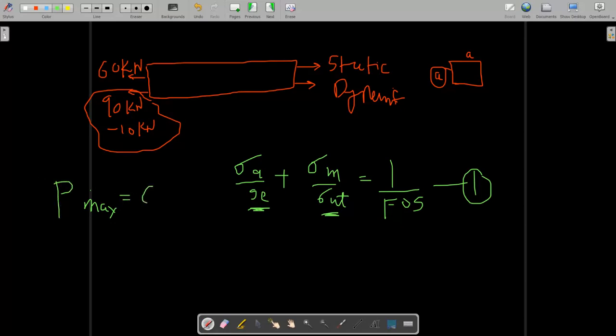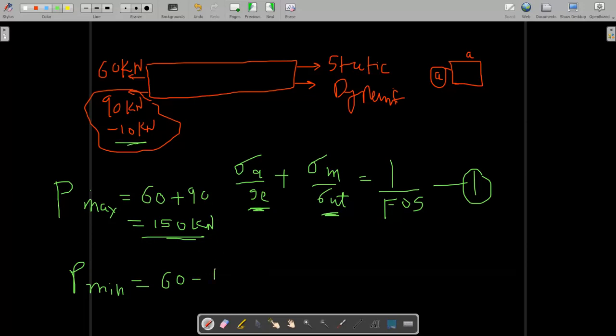So 60 kilonewton is already acting at all times, but 90 kilonewton is the maximum dynamic load. So the total is 150 kilonewton. This is the maximum force. And the minimum force: 60 kilonewton is the static load and it is constant, and minus 10 because it is the minimum varying or dynamic part. So the minimum force is 50 kilonewton.